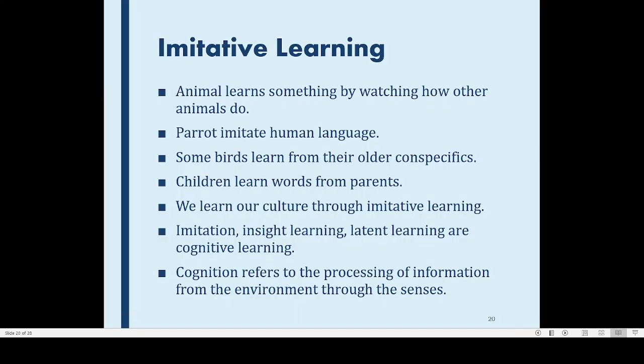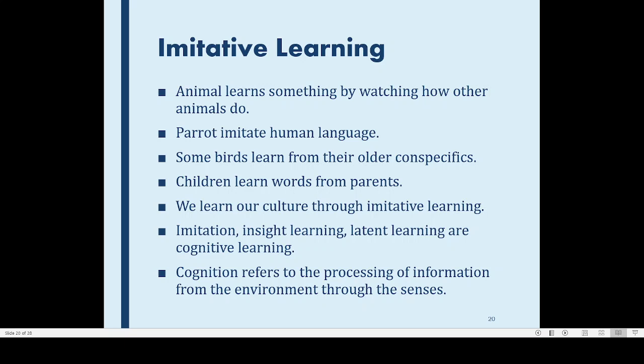Then we have imitative learning. Imitative learning, as from the term itself you will be able to understand what is the meaning of imitative learning. Animal learns something by watching how other animals are doing. For example, parents are imitating the human language. Some birds learn from their older members of the group.